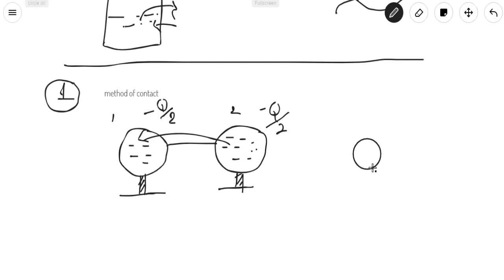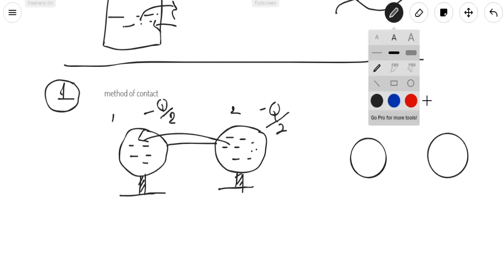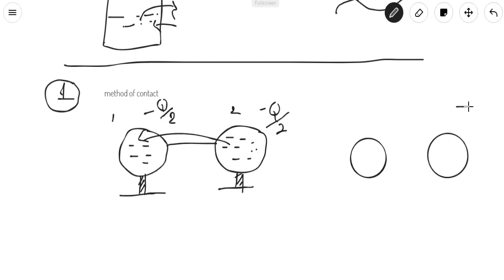Consider these are two identical spheres, and one has, say, plus 3q charge and the other initially had no charge. If we make contact with each other, what will be the charge after that?